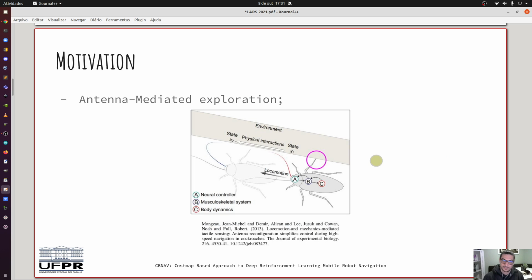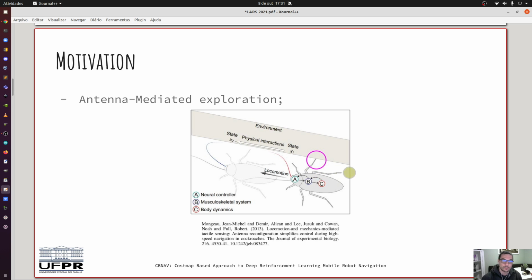In nature, some animals and bugs have a different approach to navigate in the environment. For example, sniffing in lobsters, whisking in rats, and antenna-mediated in cockroaches are examples of sensors used to navigate. The information is used for both sensor measurement adaptation and propagation through neural feedback control.